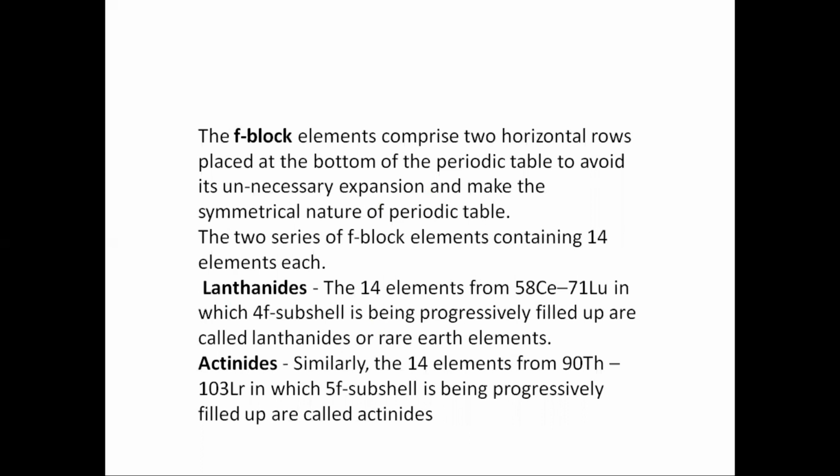Next, about the F block. F blocks are below the transition elements and comprise two horizontal rows placed at the bottom of the periodic table to avoid unnecessary expansion and to maintain the symmetrical nature of the periodic table. The two series of F block elements contain 14 elements each.